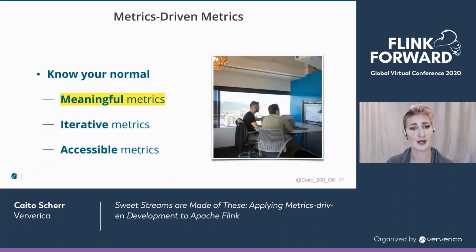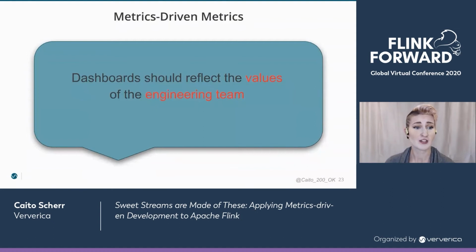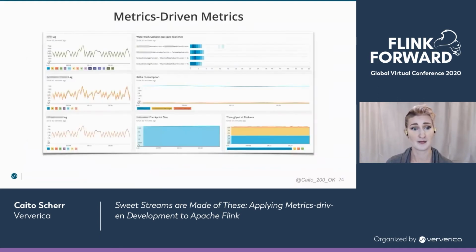So for our first point, starting with some good basic dashboard hygiene goes a really long way to enable a cycle that will help keep your metrics meaningful. Firstly, your dashboard should reflect the values and development priorities of the application that you're monitoring specifically. This may sound kind of obvious or generic, so I want to get into some examples of why this is particularly important with Flink.